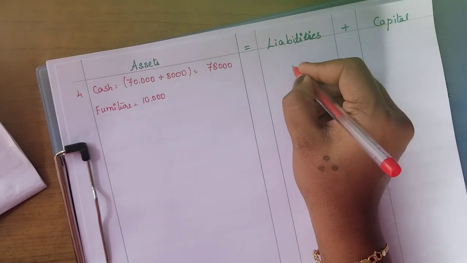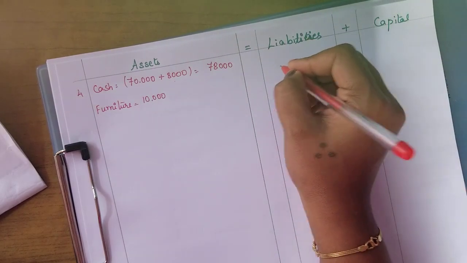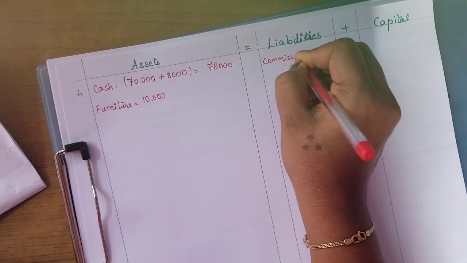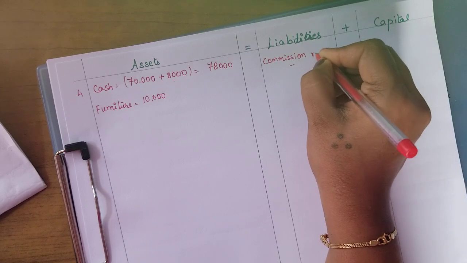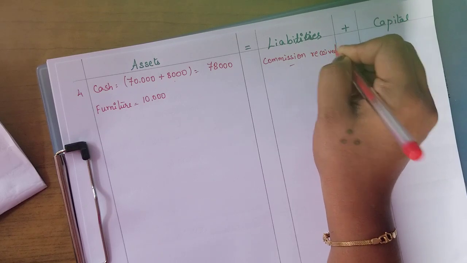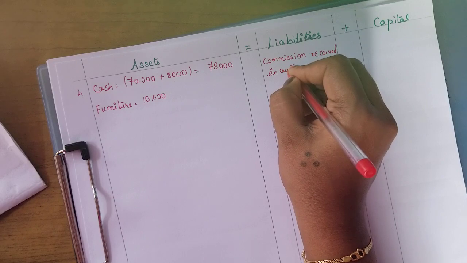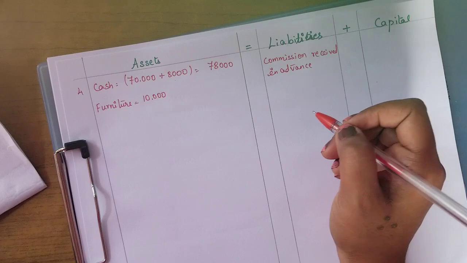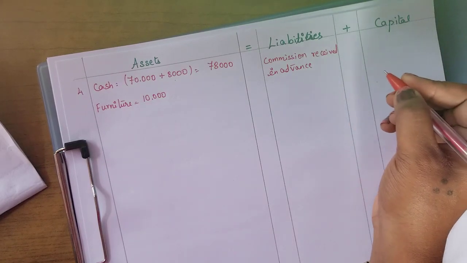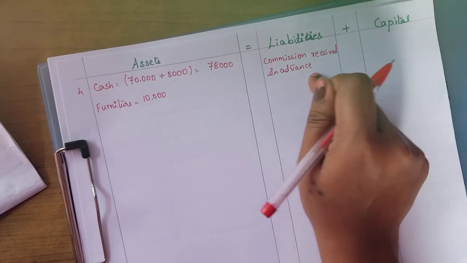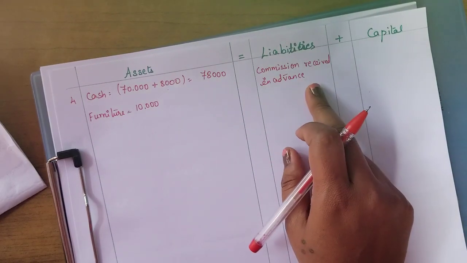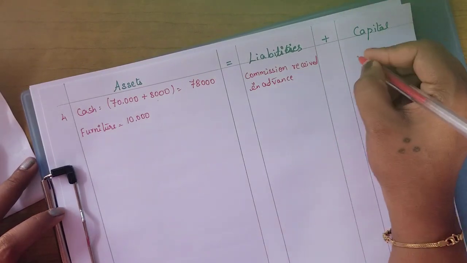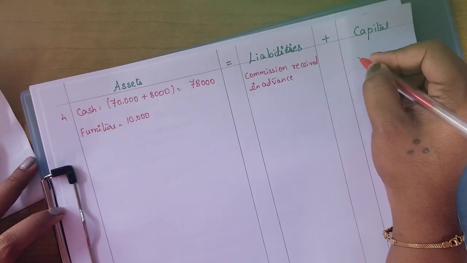Okay. Again here liability is nothing. Sorry, liability we are going to create now. Commission received in advance, we have to write in the same way. So this particular item, how much? That is 8,000. That is a liability. What is the capital amount?